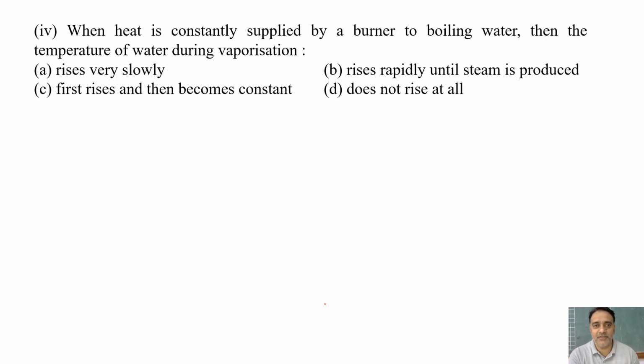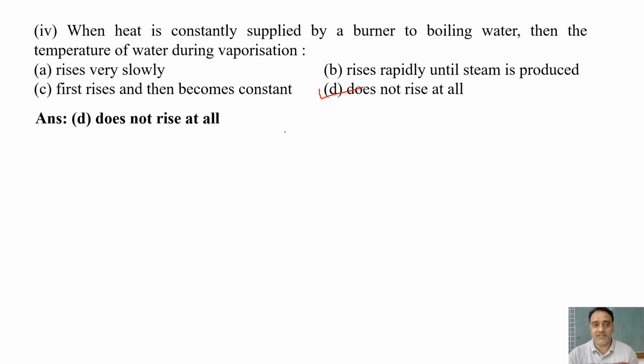Now the next question. When heat is constantly supplied by a burner to boiling water, then the temperature of water during vaporization first rises very slowly, rises rapidly until steam is produced, first rises and then becomes constant, does not rise at all. It becomes constant. Does not rise at all. The correct option is D.